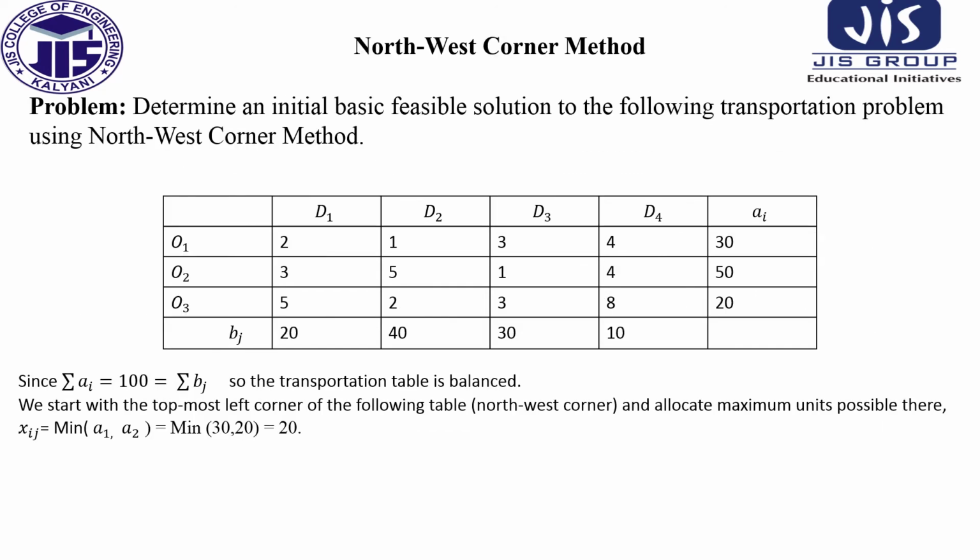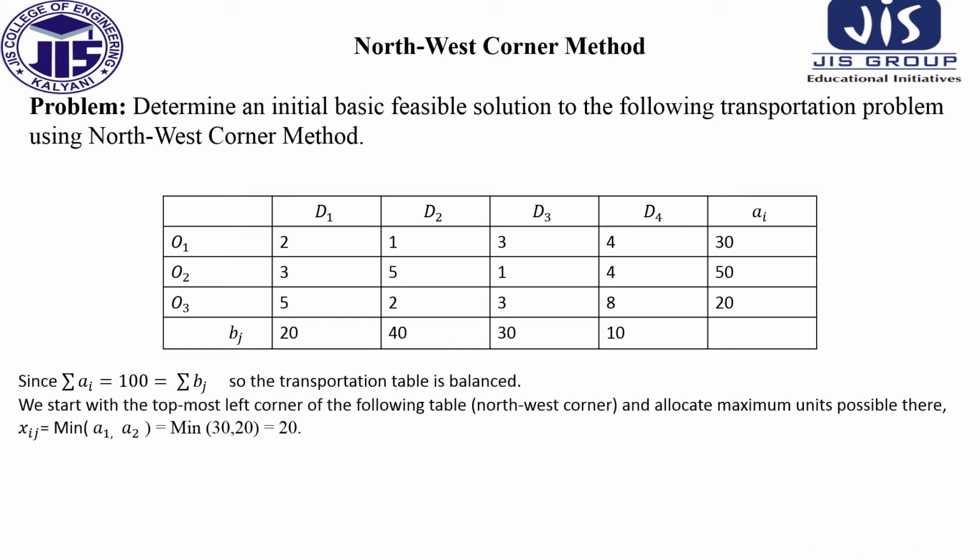So if any transportation table is unbalanced, we have to convert it into a balanced one, and then we can apply the initial basic feasible solution. Now first of all, the northwest corner method I am describing. I have already told you earlier that this is one method to find out the initial basic feasible solution. So one problem I have taken here: determine an initial basic feasible solution to the following transportation problem using the northwest corner method. So one table I have taken here.